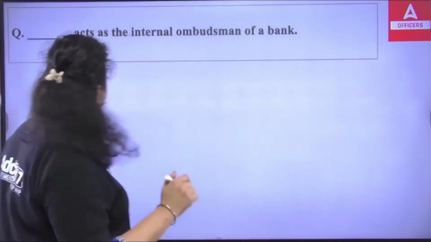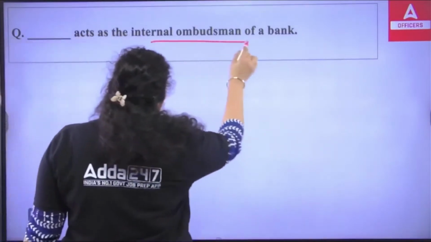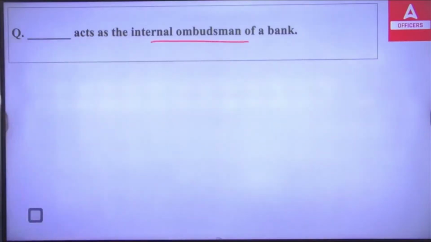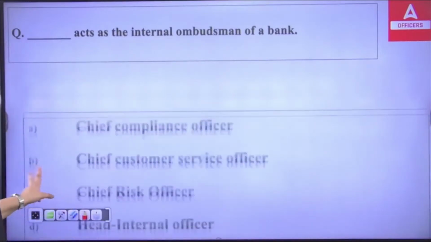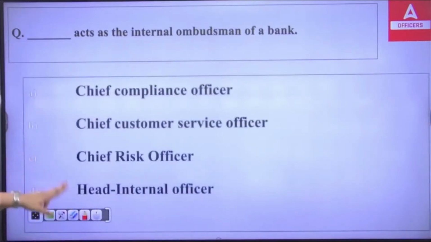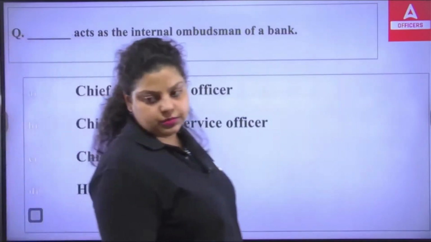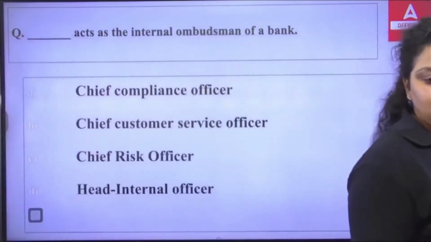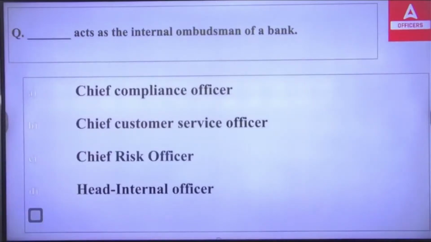Clear? Now, dash acts as the internal ombudsman of a bank. Which of the following acts as the internal ombudsman of a bank? Is it Chief Compliance Officer, Chief Customer Service Officer, Chief Risk Officer, or Head Internal Officer?